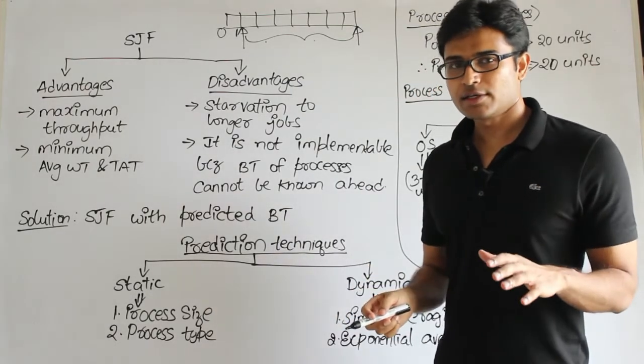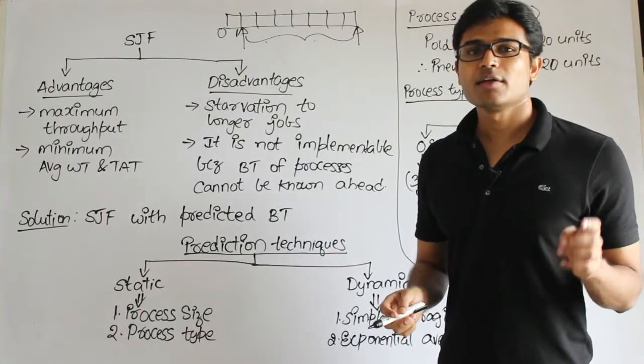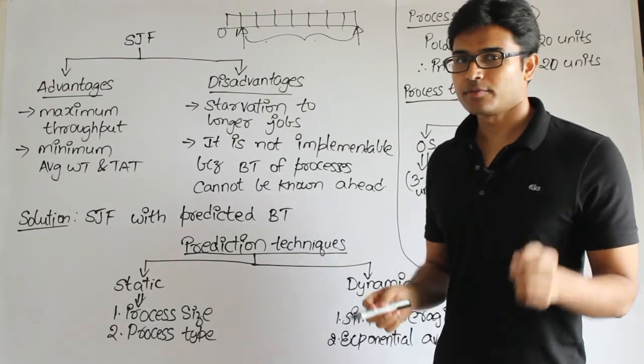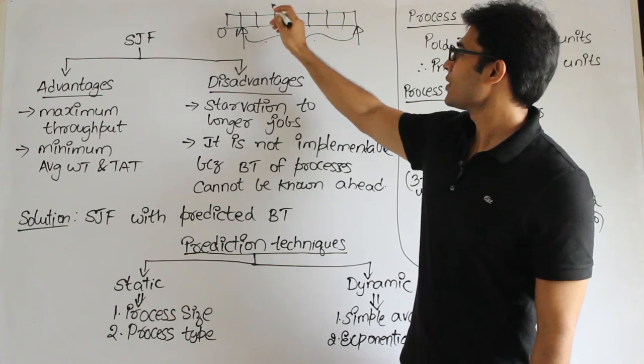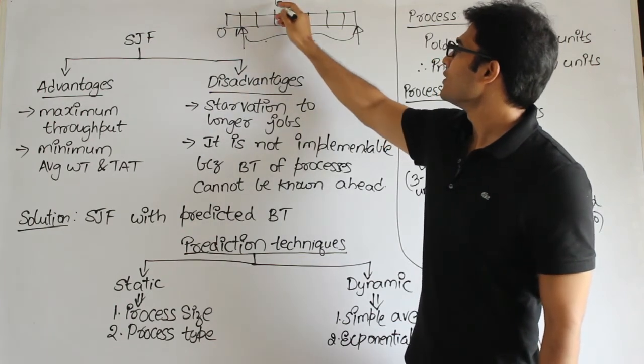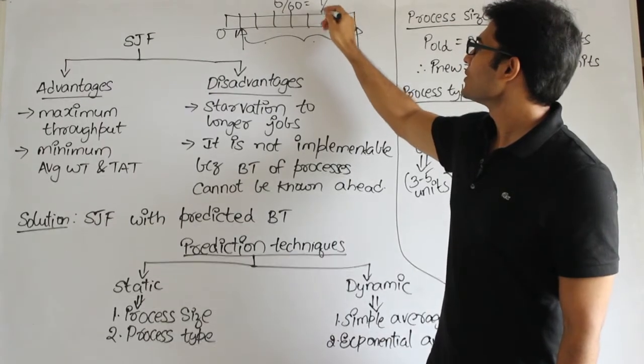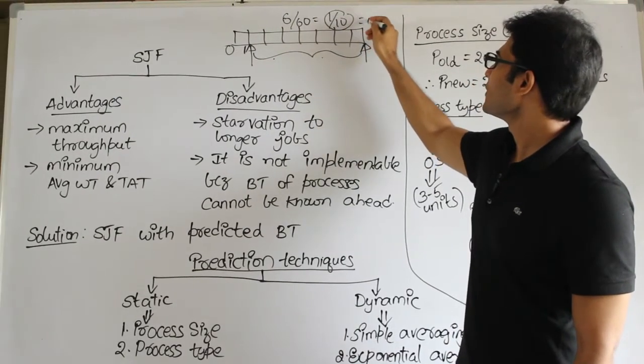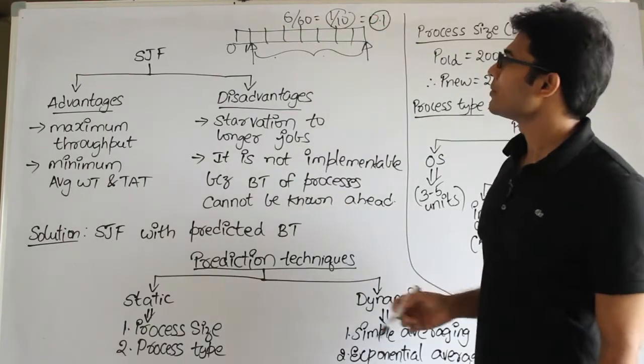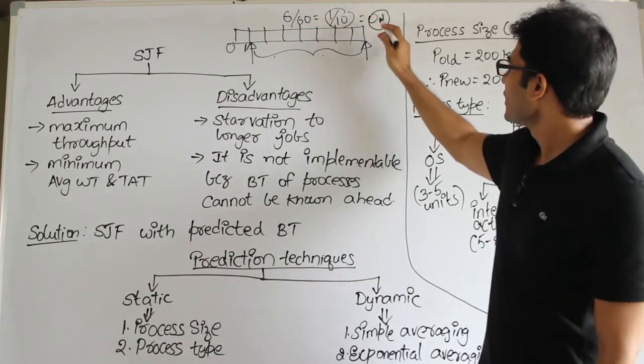Then after finding it, the throughput is nothing but the number of processes per unit time. Let us say you have completed six processes in 60 units of time, then the throughput is 1 by 10, 0.1 process per second. That is how you come to know about the throughput, right?